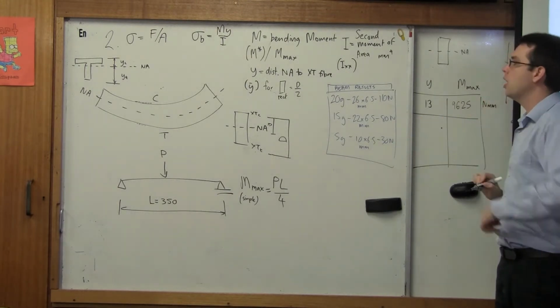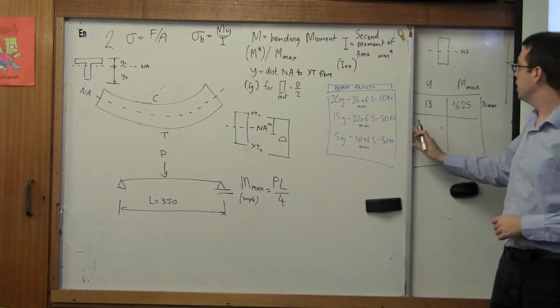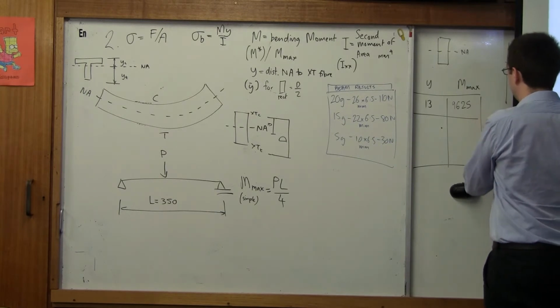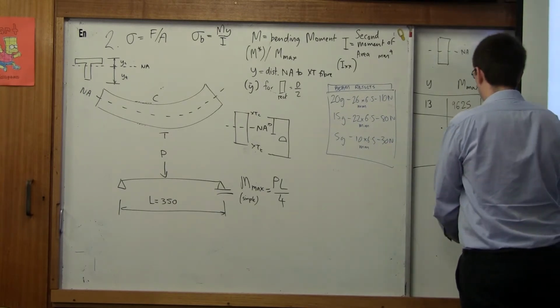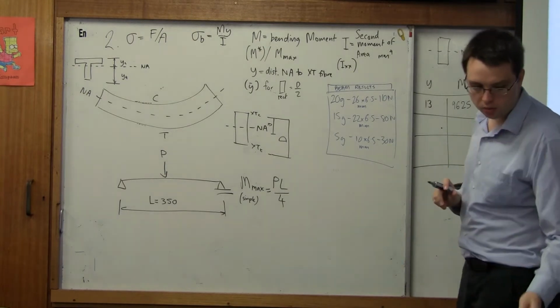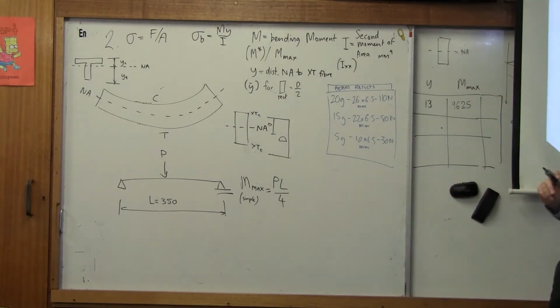Okay, great. Now, what we need is a third column, which gives me the IXX value. When we did this last time, I had already calculated these, so I'm going to save you that because I don't want to confuse you. I'm just going to look up here where I've already worked out the IXX value.